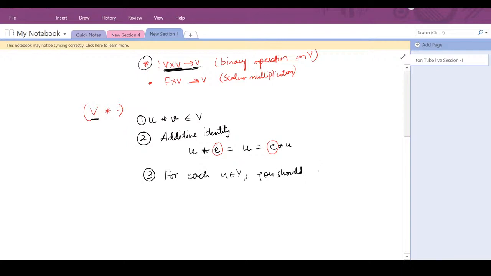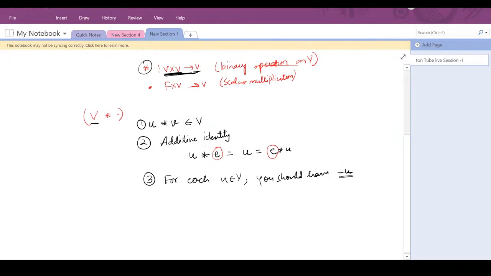And then the third property is that for each u in your set V, you should have minus u. Minus u does not mean that it is the negative of u. It is just another element of V such that u star minus u is equal to your additive identity, which should also be equal to minus u star u. I'll give you an example, and that will make things more clear.